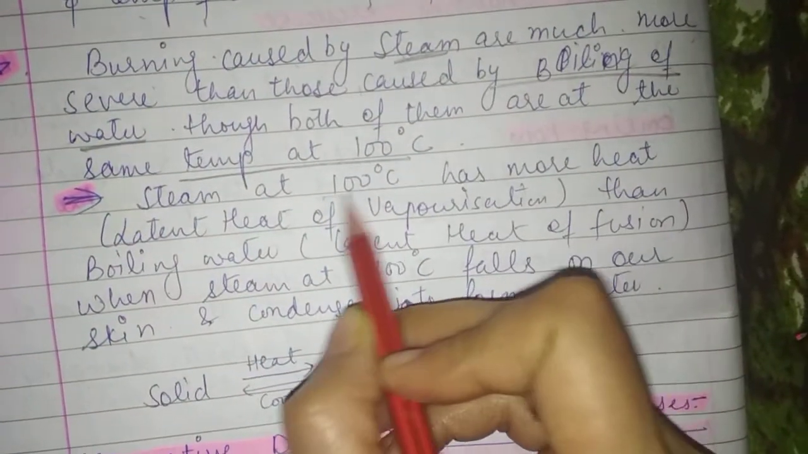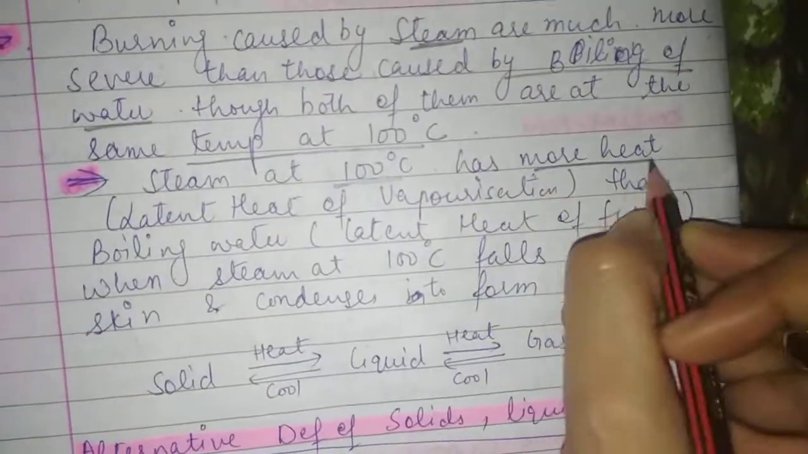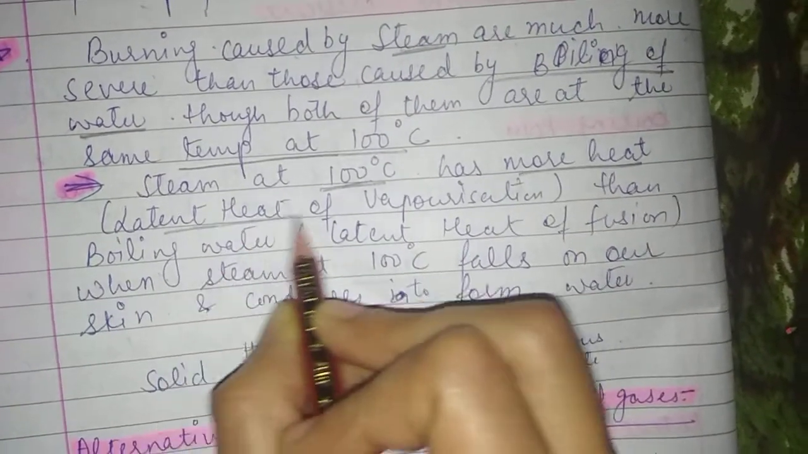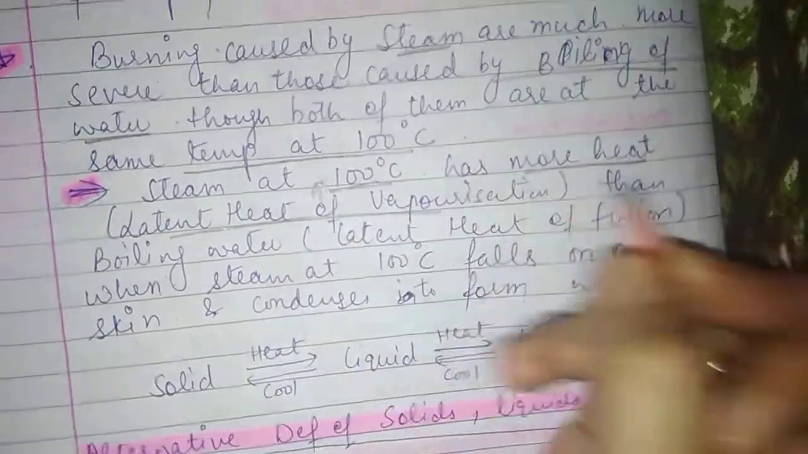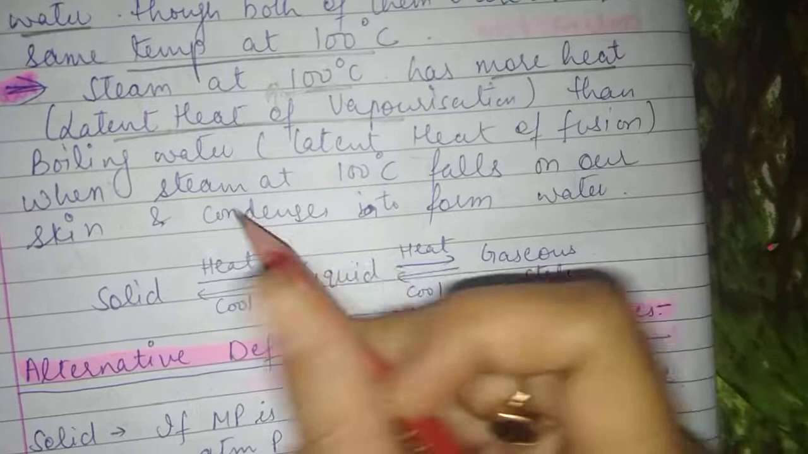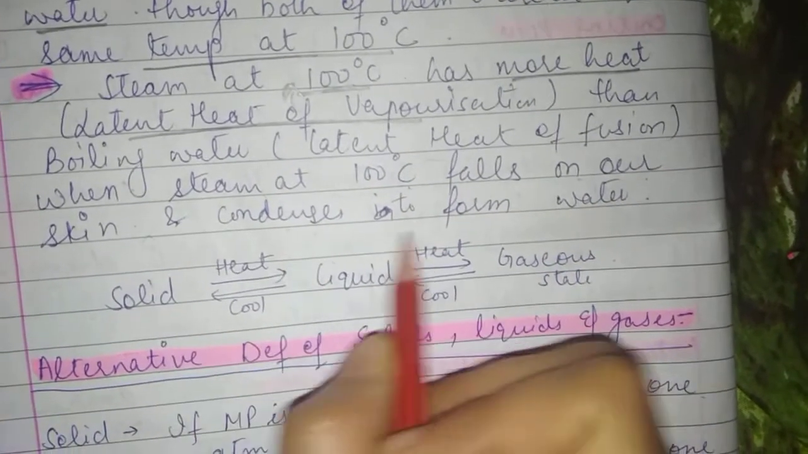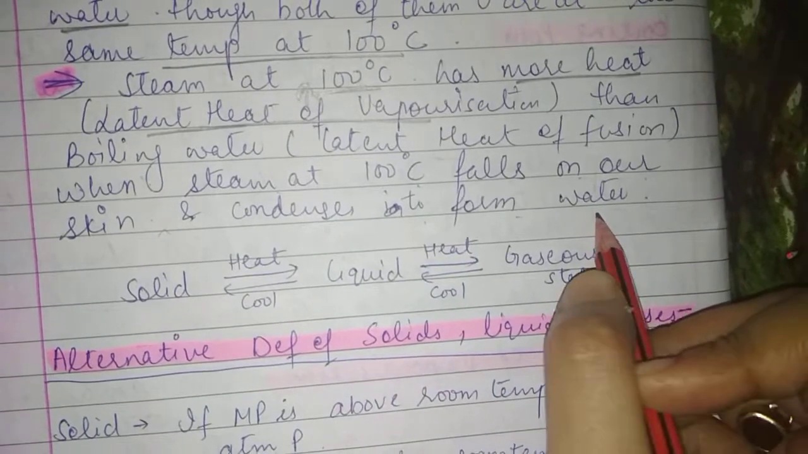Because steam at 100 degrees Celsius has more latent heat than the boiling water. Latent heat of vaporization is there in case of steam. This heat is released when steam at 100 degrees Celsius falls on our skin and condenses to form water.